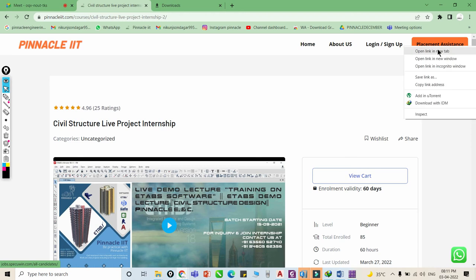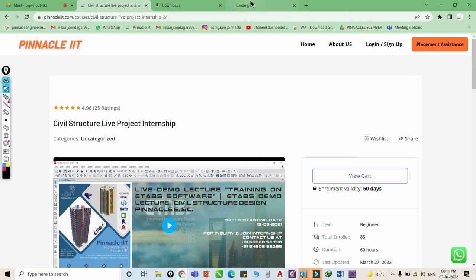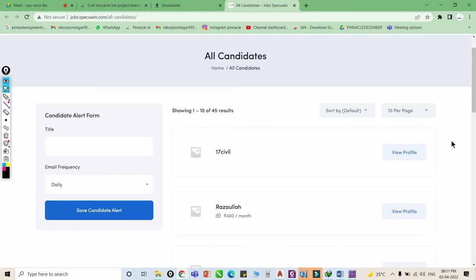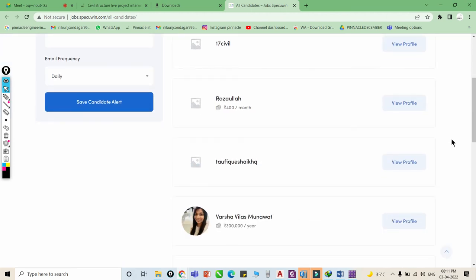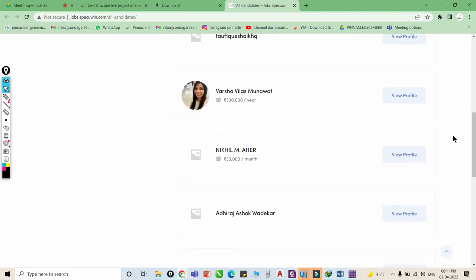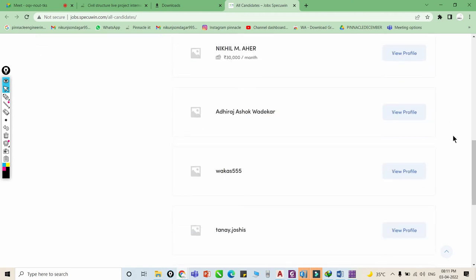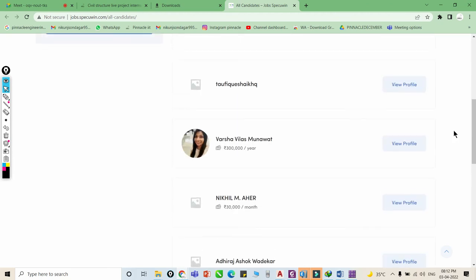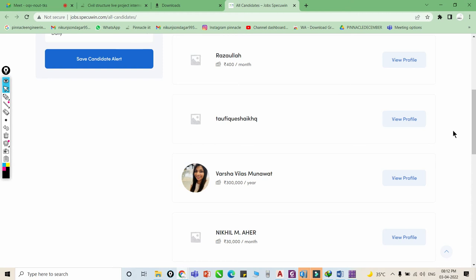Okay, so this time we have collaborated with SpecUwin for your placement assistance. You will get one free posting in SpecUwin for a lifetime. You can post the job here. It is a new startup, so they are also developing. You can create your profile, and then any recruiter can directly contact you. You don't have to pay anything extra for this. This is free of cost for each and every Pinnacle student, not only for you but also for previous students.